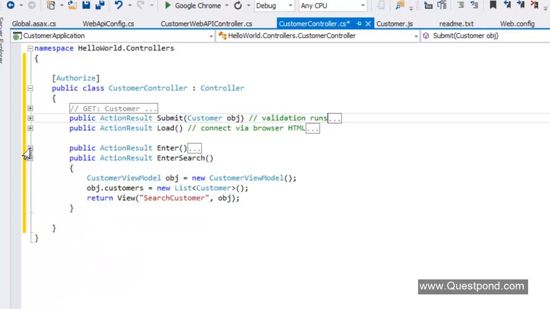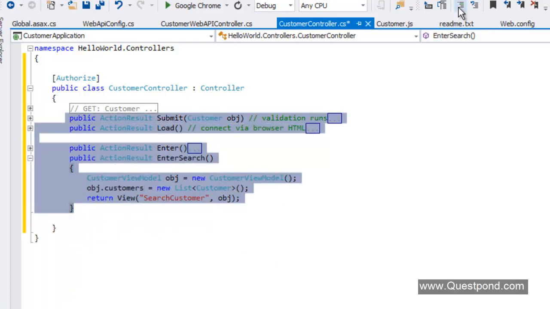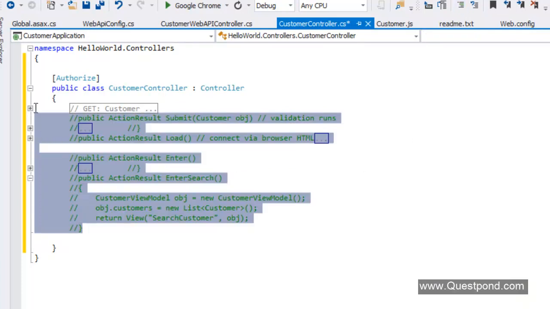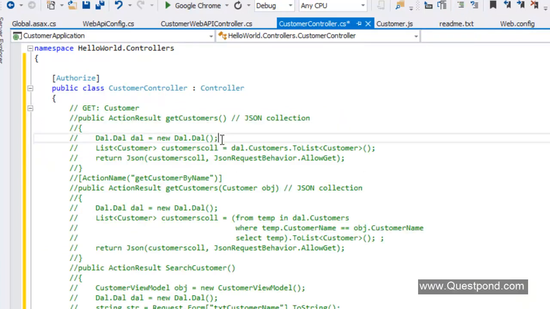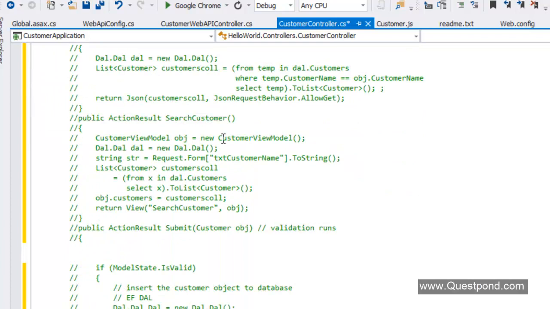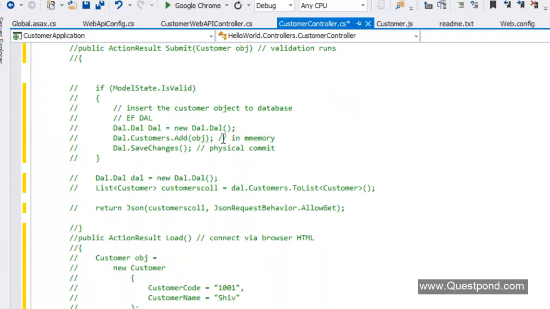So these methods are going to get commented out. So I'm going to go and comment all of these methods. Okay. And the only method which I want to uncomment is the method which invokes the enter customer UI.